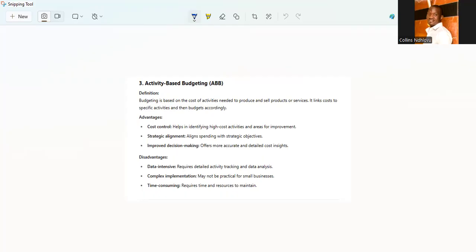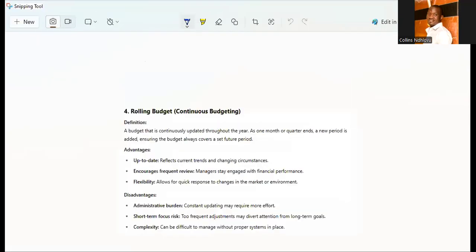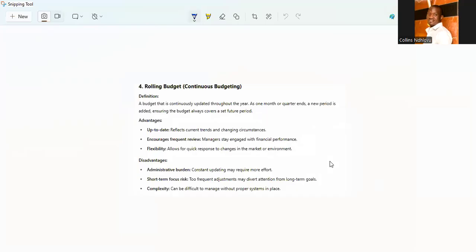All right, we also have another type of budgeting, which we call the rolling budget. A rolling budget is simply a continuous budget. It's a type of budget that is continuous throughout the year. As one month or quarter ends, a new budget is added, so it ensures that the budget is always covering a future period.